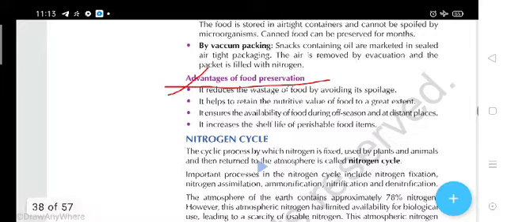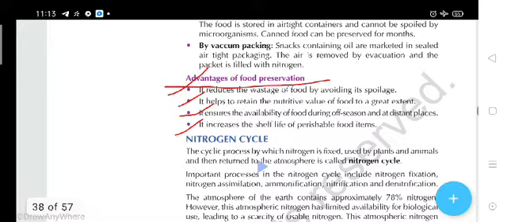It helps to retain the nutritive value of the food to a great extent. For a longer time you can preserve the nutrients in that food, and it ensures the availability of food during the off season. So students, in the off season also you can use that food, and it increases the shelf life of perishable food items.